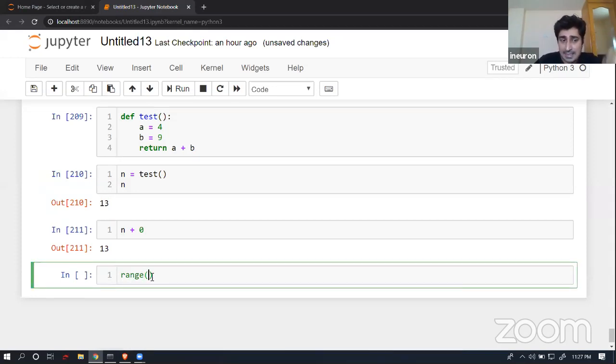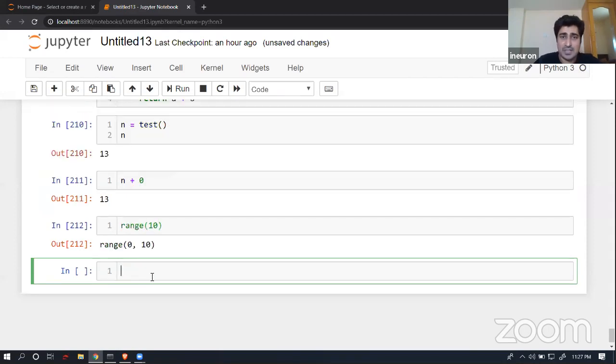You can try to pass in a runtime. So suppose if I'm going to call this function, I can try to pass 10. It simply means that it will create a data set starting from 0 till this number minus 1, so it always excludes the upper bound. So here, someone has written a function in such a way that it can take data at runtime whenever we are going to call the function.